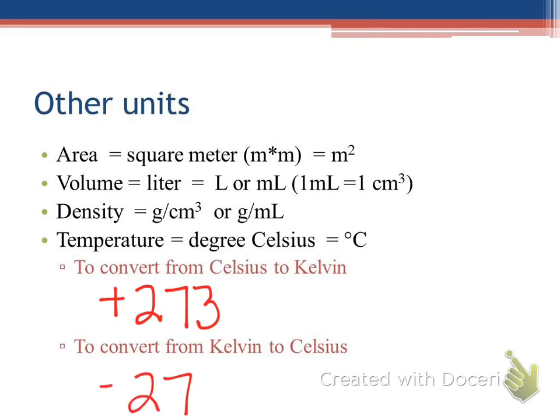Yeah, that's right. All I would do is subtract 273. I would reverse that conversion. Okay? So if I want to go from Celsius to Kelvin, I add 273. If I want to go from Kelvin to Celsius, I subtract 273. Okay?